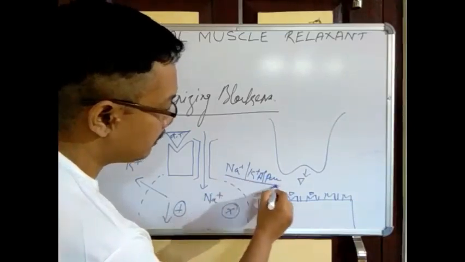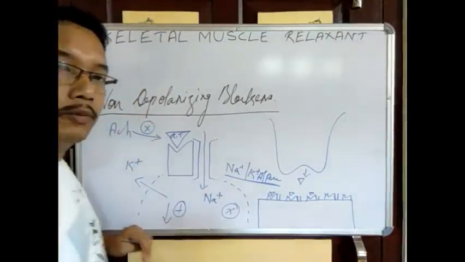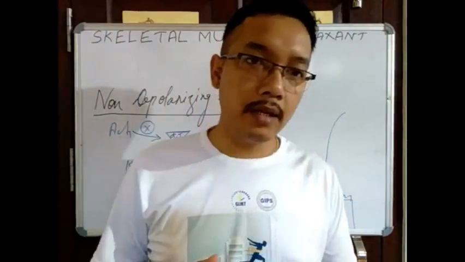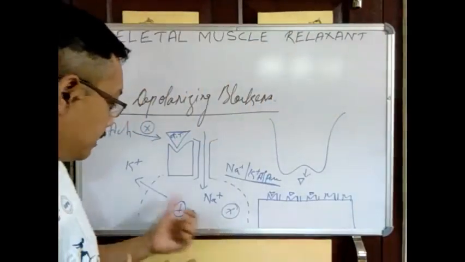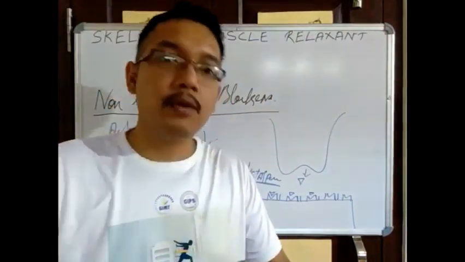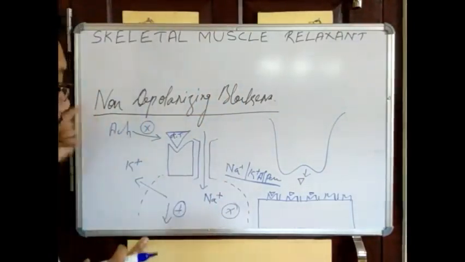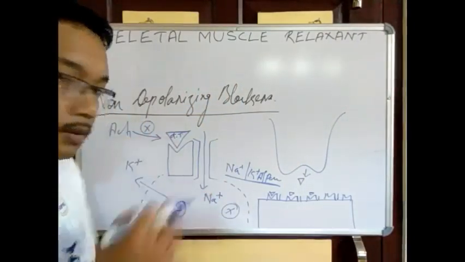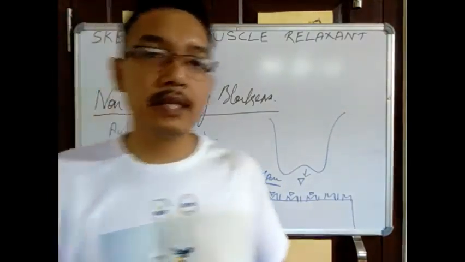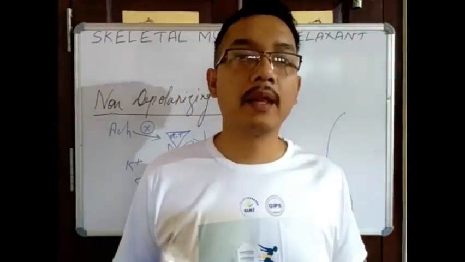Sodium potassium ATPase enzyme will make the sodium and potassium revert to their original positions. Sodium will be outside, potassium will be inside, and again new acetylcholine will bind here. A new cycle will continue.